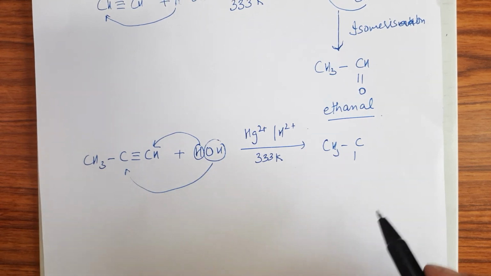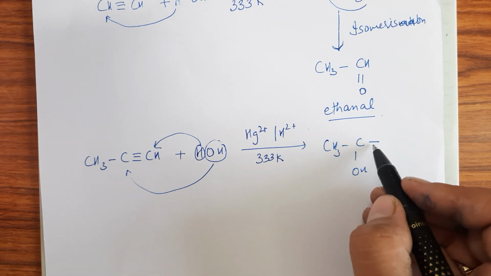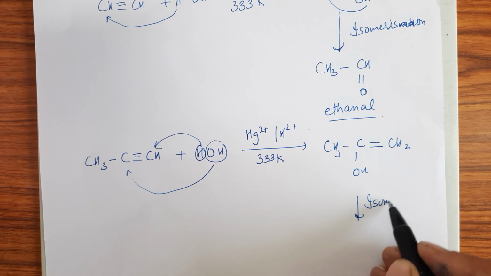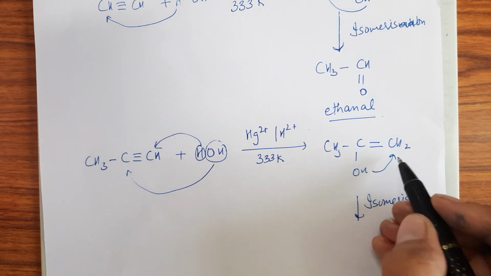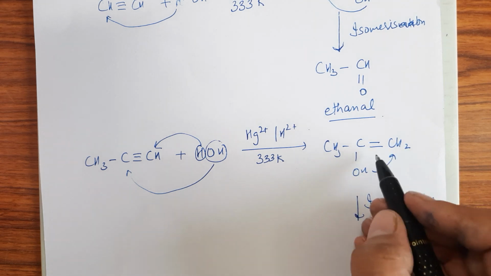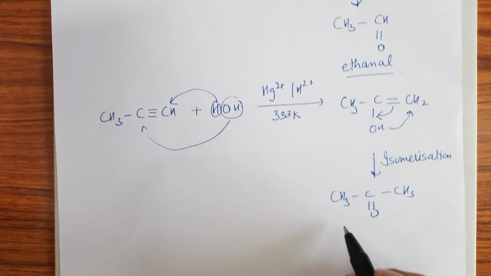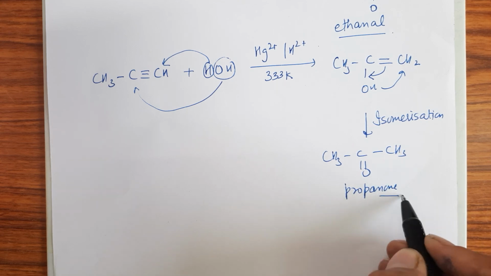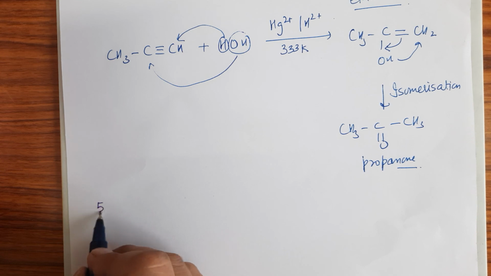OH goes to the carbon having less number of hydrogens, CH2. Then again isomerization. Hydrogen goes to this carbon and the double bond shifts to here. So there will be formation of ketone, right? This is propanone, right?